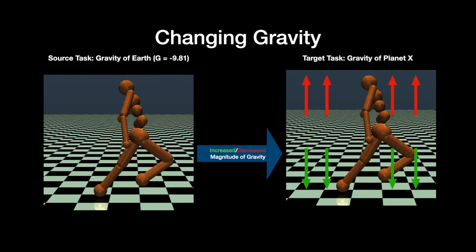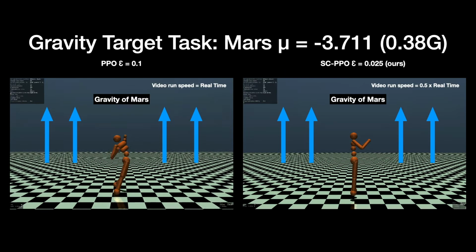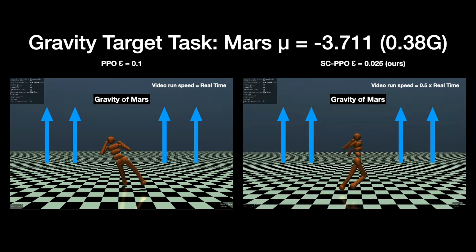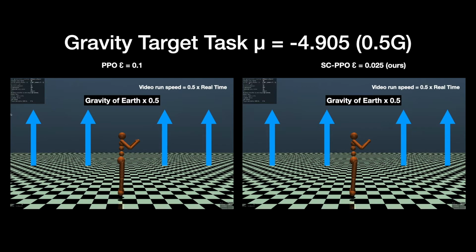In gravity tasks, we generate target tasks by increasing or decreasing the magnitude of the environment's gravity, 9.81. When we decrease the magnitude of the target environment's gravity to the gravity of Mars, the humanoid falls using the best performing policy trained with PPO with clipping parameter 0.1. In contrast to the baseline PPO, the humanoid using the policies trained with SCPPO can perform forward locomotion on Mars.